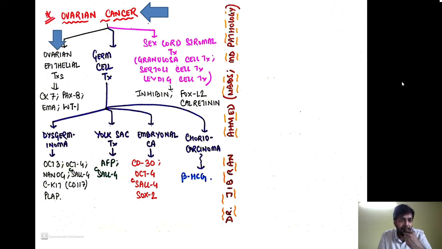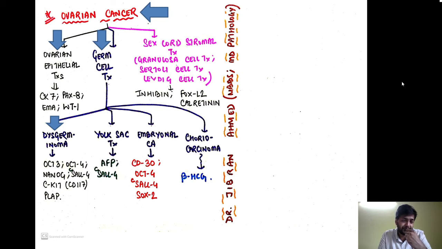First is the ovarian epithelial tumors, which are further divided into serous, mucinous, endometrial, and there are many others. But the basic ovarian epithelial tumors are positive for CK7, PAX8, EMA, and WT1.